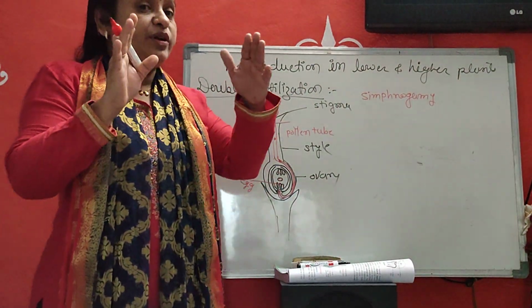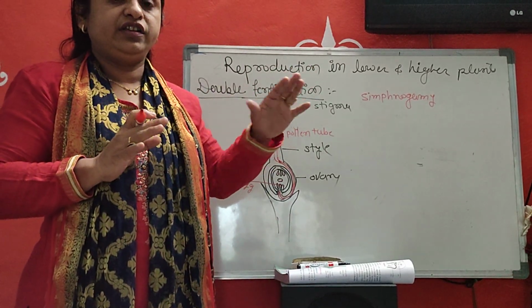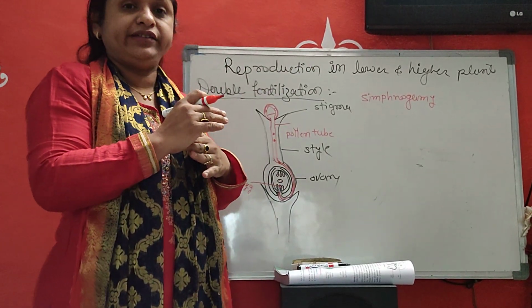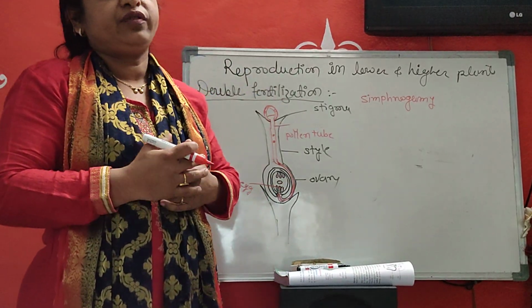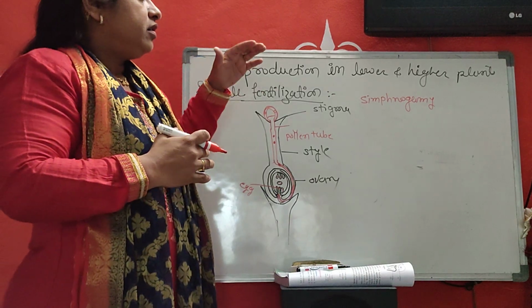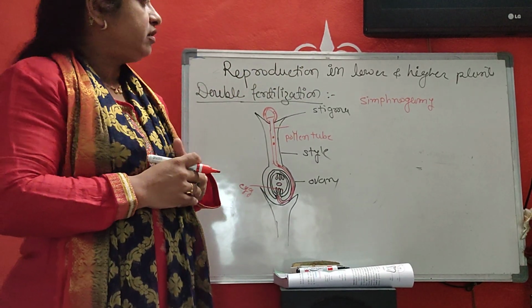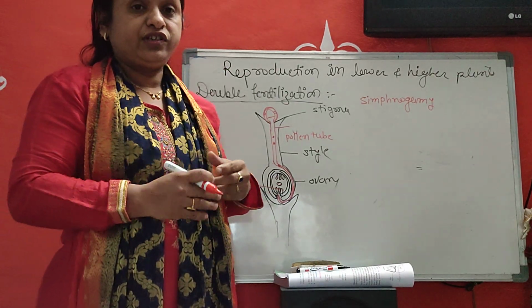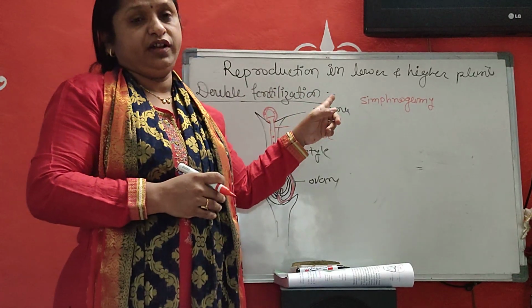Remember, students, this is a long answer question repeated in the board exam, again and again. This question is asked for 5 marks. First of all, 1 mark is for the definition of double fertilization.